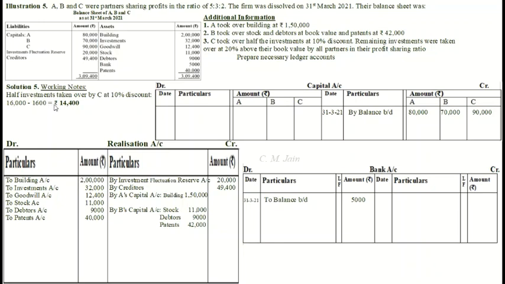That means C has taken over investments at rupees 14,400. What will be the entry for this? C's capital account debit to realization account. So in realization account, after leaving another line below patents, we will write by C's capital account investments 14,400.